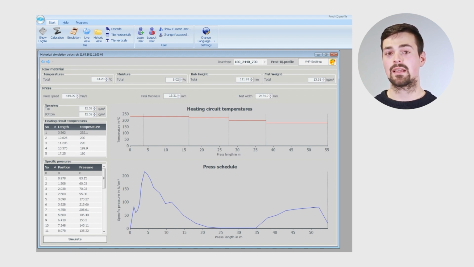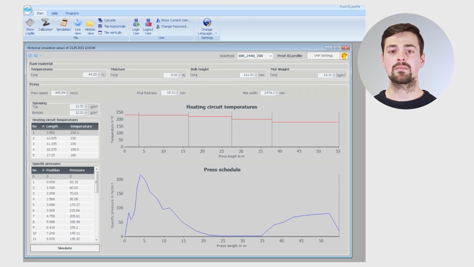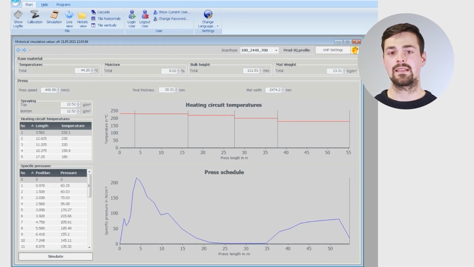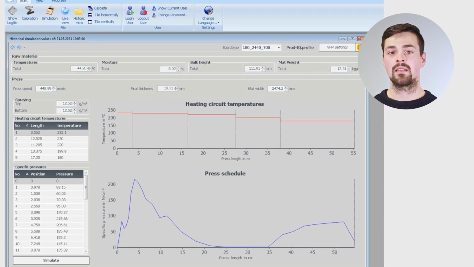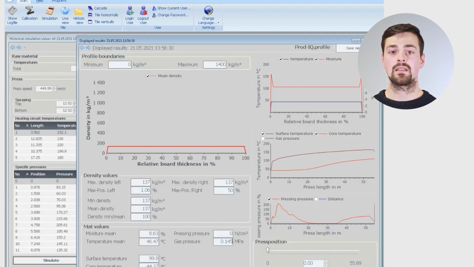At first, I would like to show you our simulation interface. The currently displayed data is loaded directly out of a simulated lab cut. Here we can see every press and material property that has influence on the simulation and was active as the lab cut was produced. If we now simulate these settings, we can use the following displayed result to dive deeper